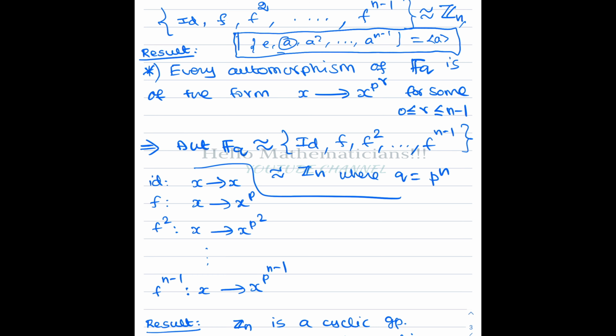This is a very important thing to notice: this n is the exponent in Q equals P power n. So in particular, the automorphism group of F8 is isomorphic to Z3, not Z8, because 8 equals 2 power 3. This power is what comes here.